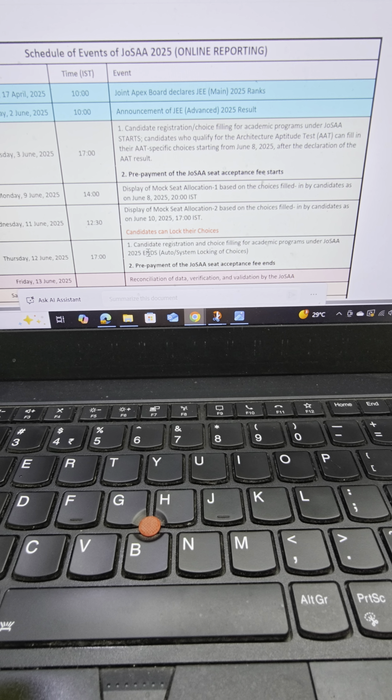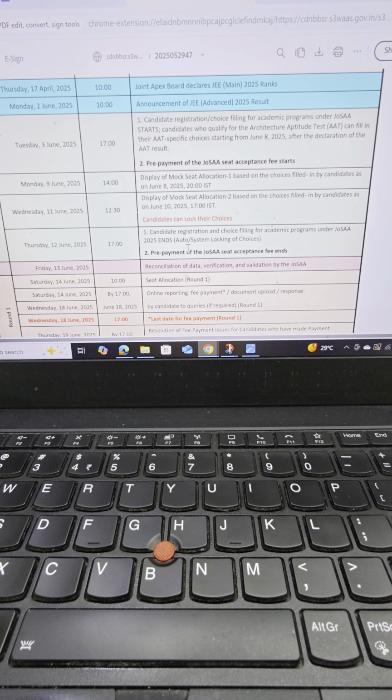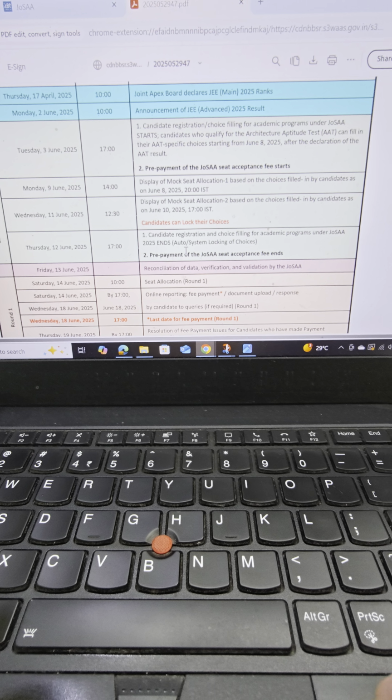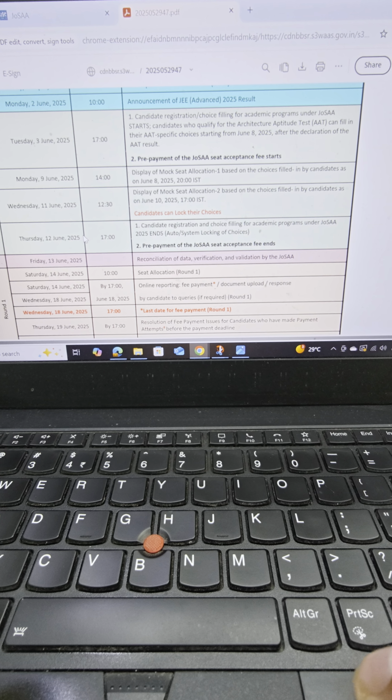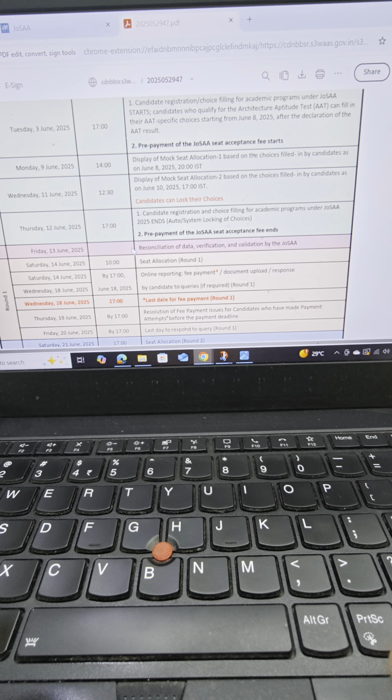I suggest that you do not wait that long, because you never know about uncertainties. If the internet stops working, or there's some kind of outage, any kind of thing can happen. So if you want to pay the fee later, please do it on or before June 10. Let's not go to the last 2 days. Then on Friday 13 June, whatever happens is office work. You don't have to do anything in this. And on Saturday 14 June at 10 a.m., the first seat allocation round results will be declared.